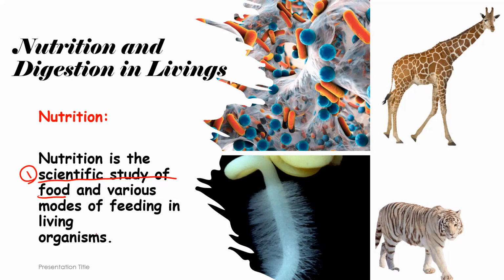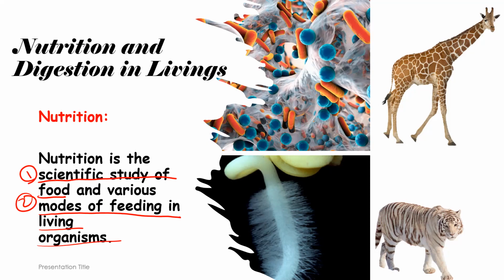And we are going to take the various modes, the ways of feeding in living organisms. So the second thing is the modes or the ways of feeding in living organisms. Is it different from one living organism to another? Yes, in fact, it differs from one organism to another, because we have 2 kinds of nutrition that we are going to take now.